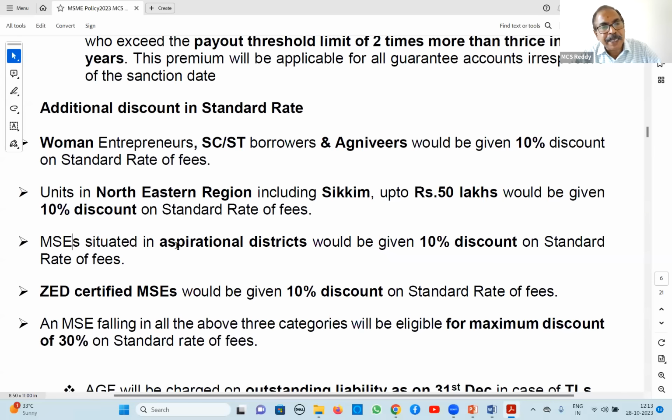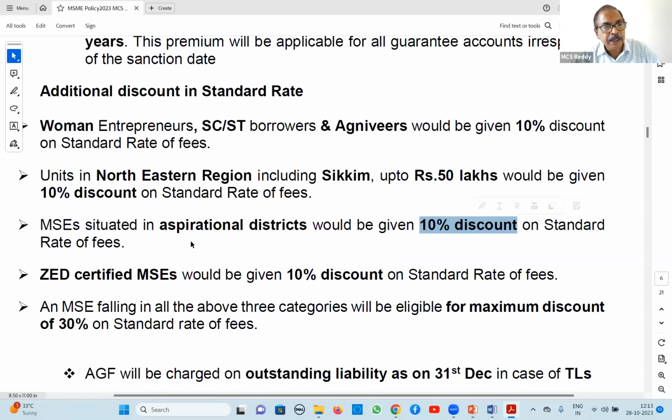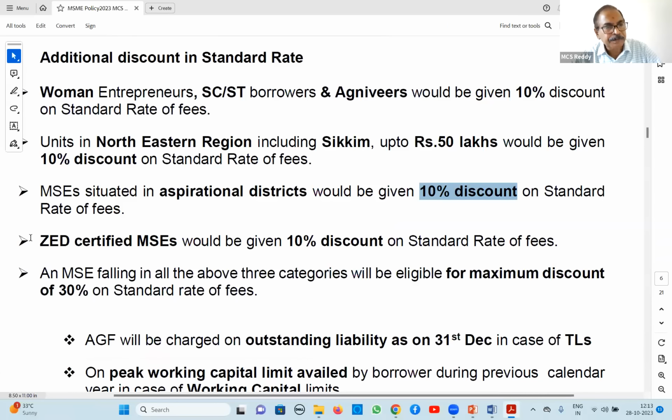And MSEs in aspirational districts, I already discussed this, they would be given 10% discount on standard. And ZED certified, Zero Defect Zero Effect certified, good quality MSEs will also get 10% discount on the standard rate. Suppose somebody is in all 4 categories: women entrepreneur, northeastern region, aspirational district, and ZED certified.